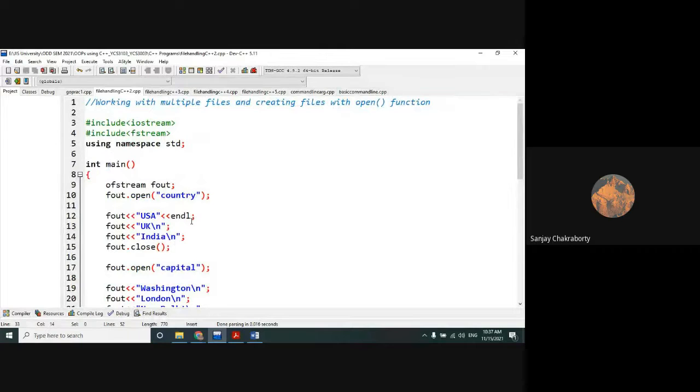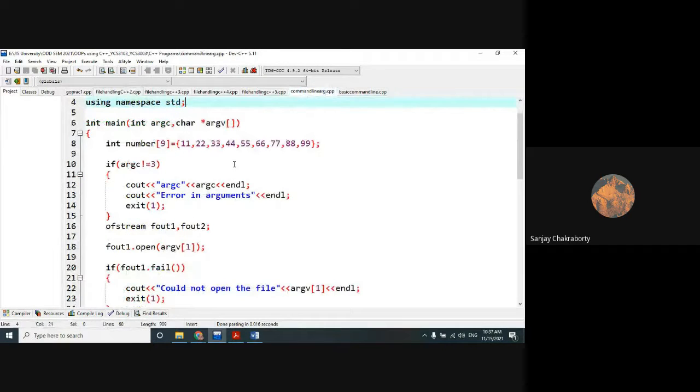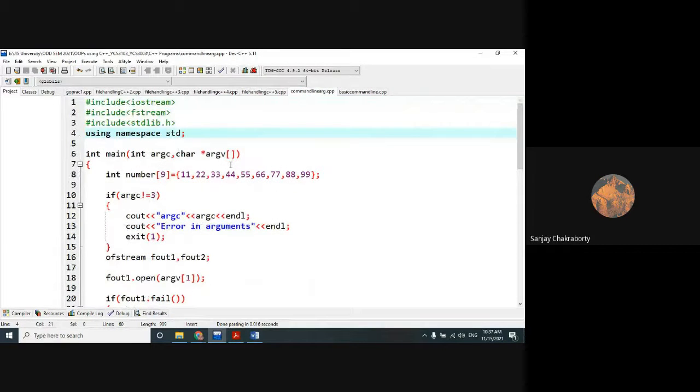The second thing that I need to discuss today is not related to this opening and closing right now; in future classes I will discuss some more methods regarding opening and closing. Today I would like to discuss something a little different. It's related to file handling, obviously, but it is also related to command line arguments.